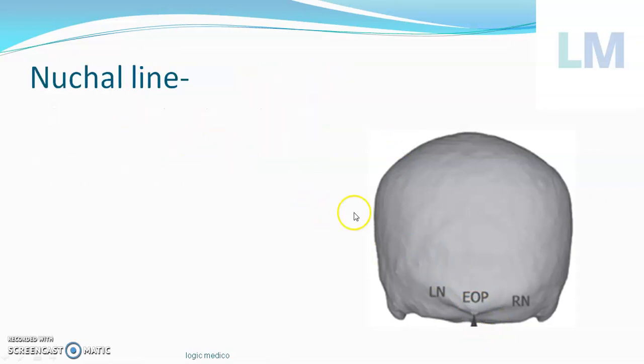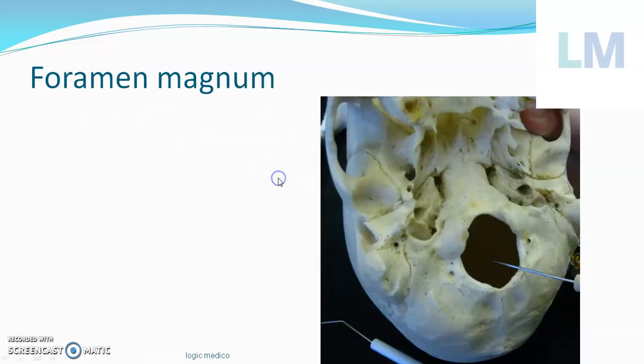Next, nuchal line. Nuchal refers to the neck. On either side of the external occipital protuberance there are two nuchal lines, the right and the left, and the superior and inferior nuchal lines, above and below. Nuchal means the nape of the neck.